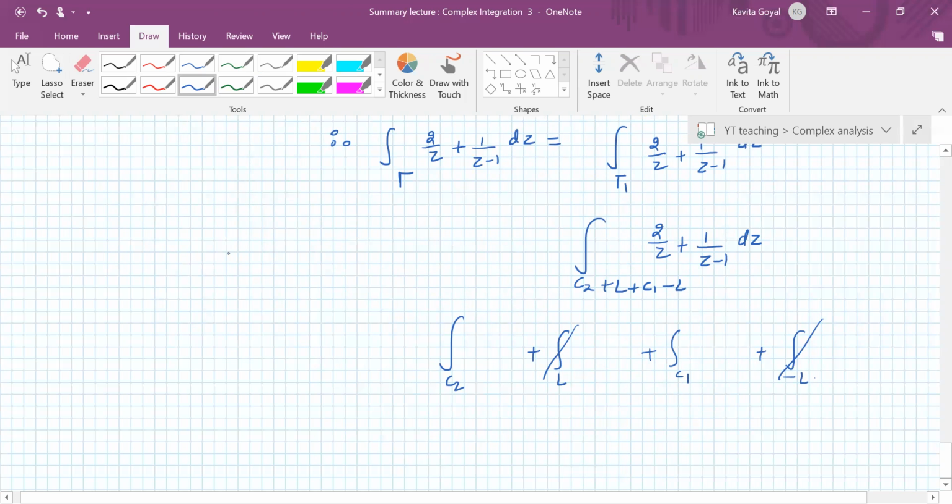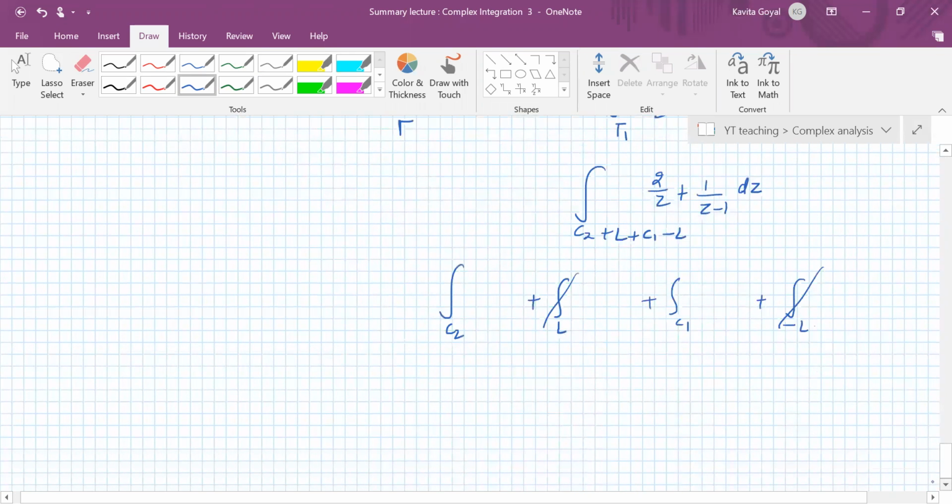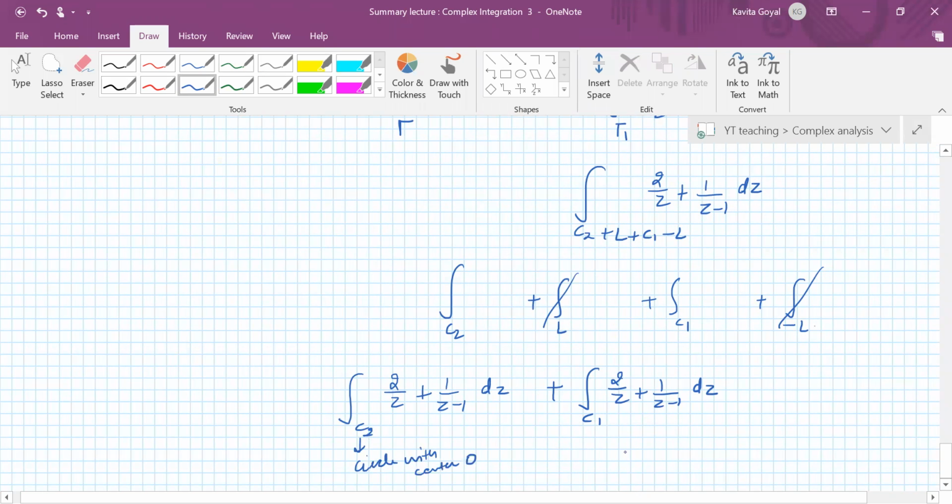Now C2 is a circle containing 0 and C1 is a circle containing 1, right? So along C2 you write the integral of 2 upon z plus 1 upon z minus 1 dz, and then along C1 the same integral. This one is a circle with center 0, and this is a circle with center 1.